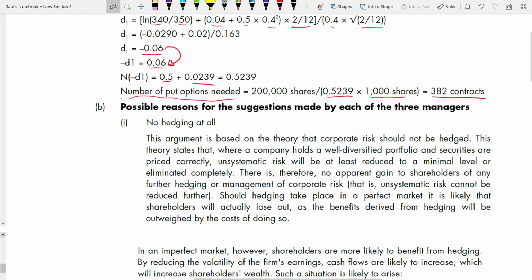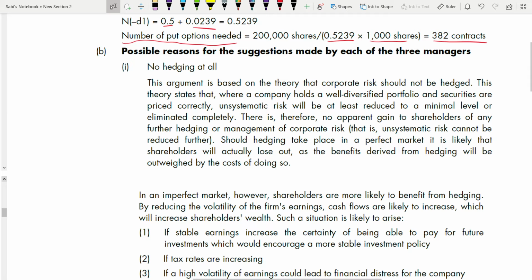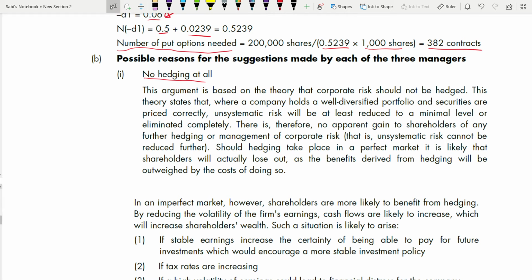Now, part B. One said no hedging, another said we need to hedge, and the other said we need to sell shares completely. What's the use of having equity? So we need to give reasons now for each of the three managers. First is saying no hedging at all. Okay, we will give reasons for that. And you need to know this, by the way, because there are questions asking what the benefits of hedging or not hedging are. You need to evaluate whether to hedge or not. At that time you need these answers, so better you copy this answer and take some points from here so that you can write. That's the reason I'm taking you through this. Otherwise I could skip this.